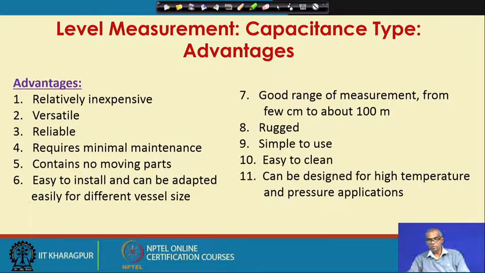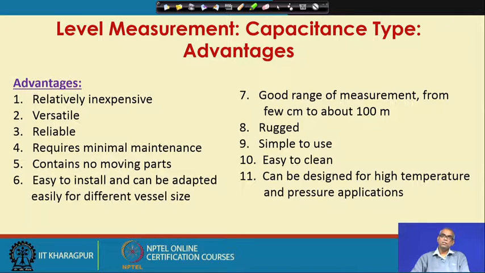Good range of measurement, you can measure from a few centimeters to about 100 meters. The construction is rugged, simple to use, easy to clean, and can be designed for measurement in high temperature and high pressure applications.